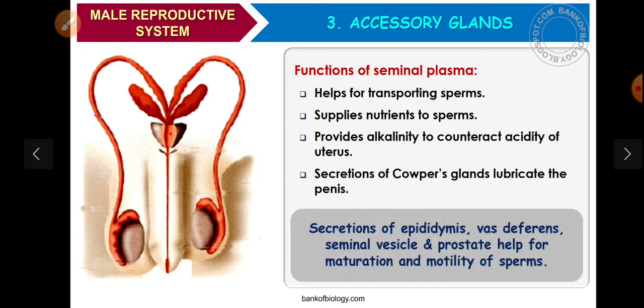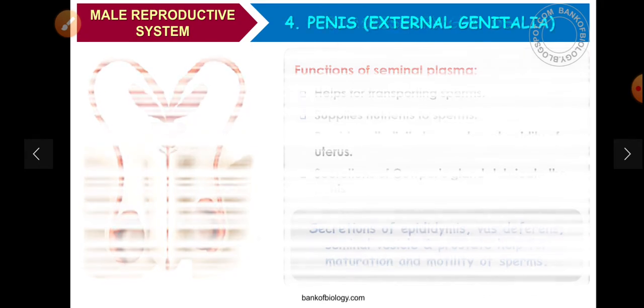Secretions of the epididymis, vas deferens, seminal vesicle, and prostate help in maturation and motility of sperm. Motility means movement of sperm. It facilitates the movement of sperm.